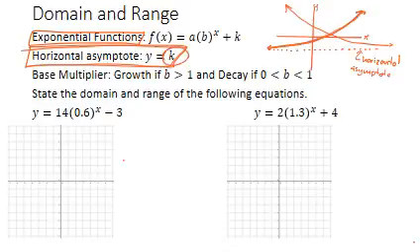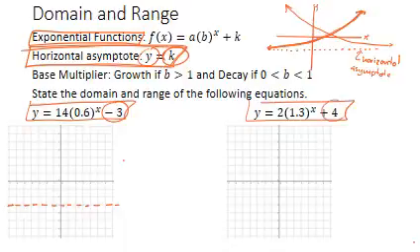So where is the horizontal asymptote for a given equation? Simply put, it's the value of k. So in this first example right here, what's my value of k? My value of k is a -3. And notice it says the horizontal asymptote is at y equals k. So y equals -3. I'm going to go down here and draw a line at y equals -3. That's the boundary. I know that my graph doesn't go below that line. What's my boundary over in this example here? Well, what's my value of k? It's that last constant value. It's a 4. So I know that my boundary is now right here.